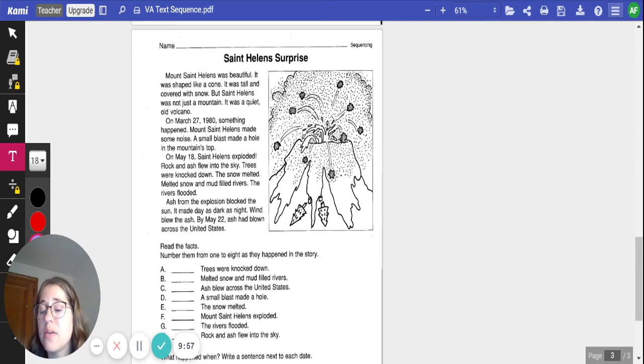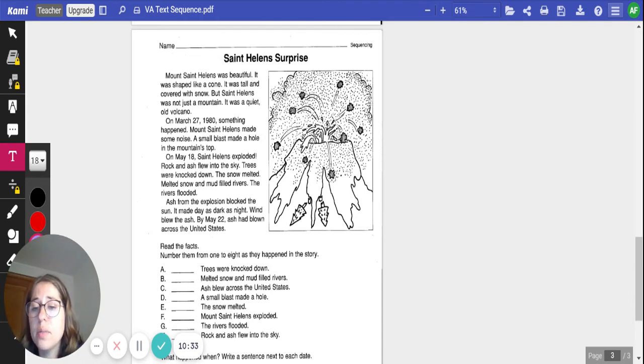On March 27, 1980, something happened. Mount St. Helens made some noise. A small blast made a hole in the mountain's top. On May 18th, St. Helens exploded. Rock and ash flew into the sky. Trees were knocked down. The snow melted. Melted snow and mud filled rivers. The rivers flooded. Ash from the explosion blocked the sun. It made day as dark as night. Wind blew the ash. By May 22nd, ash had blown across the United States.